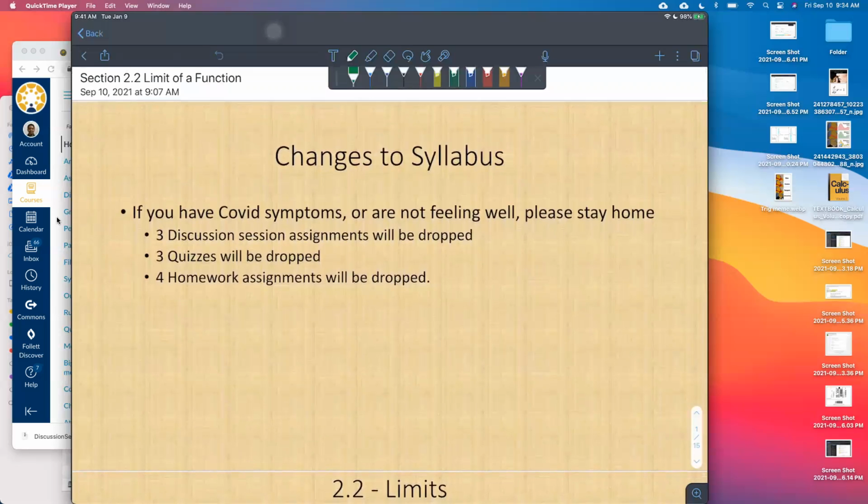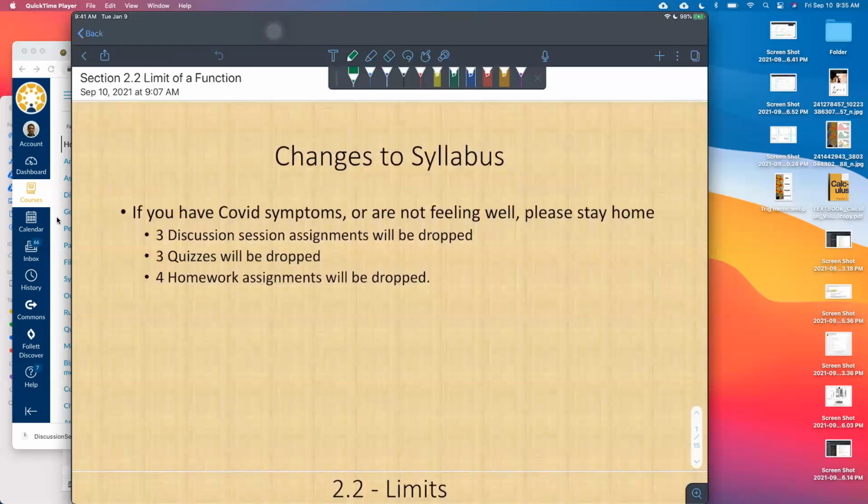Some homework assignments will be dropped. Now, if you are quarantining in your room, you should still have access to your computer. So if you feel okay, you can try to get your homework done if you can. That way you don't miss too many assignments. The best case scenario would be, you feel good all semester, you do all of your assignments, and then at the end of the semester, 3 of your quizzes, 3 of your discussion sections, and 4 of your lowest homework assignments get dropped.